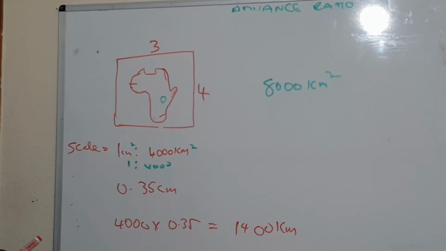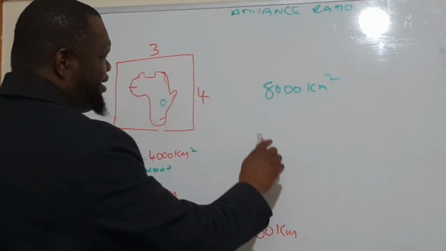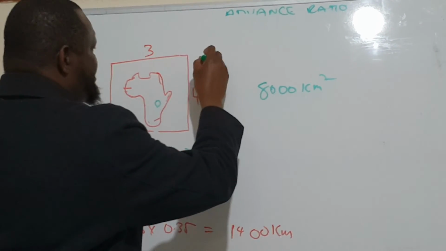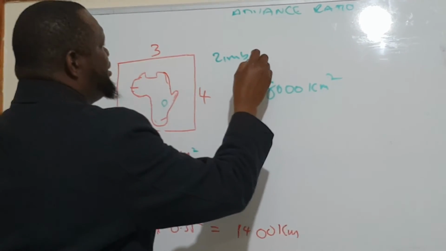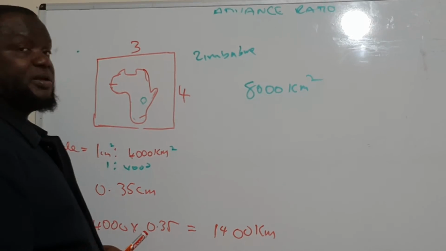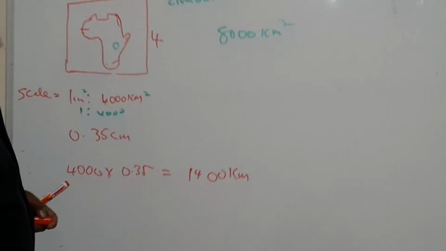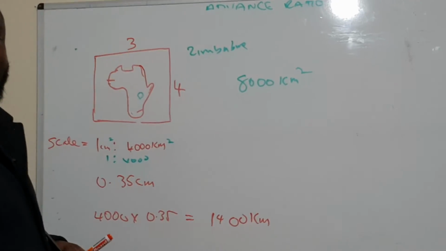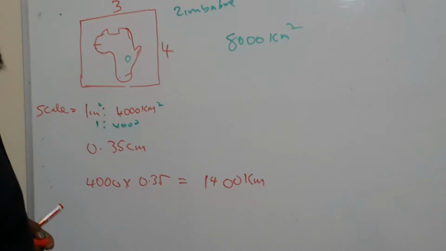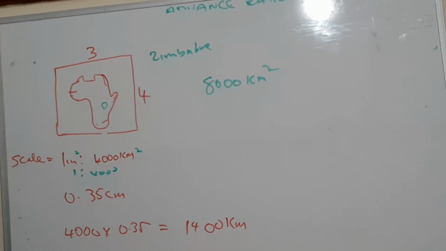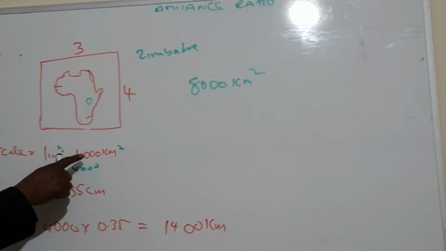Okay, if they tell you in real life the size of Zimbabwe, how do you spell it? ZIM. Okay. If we say Zimbabwe is 8,000 kilometers square in real life, how would that be in the scale? We know it is 1:4,000.